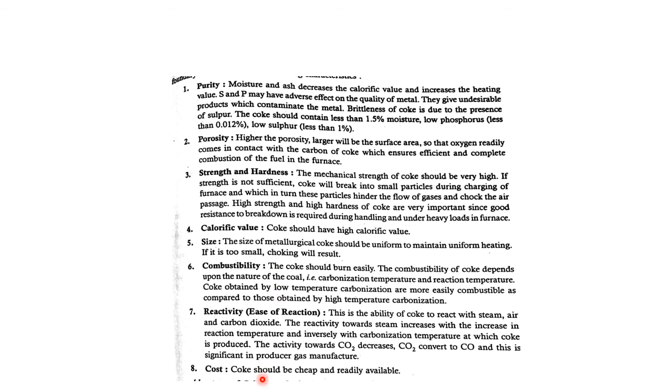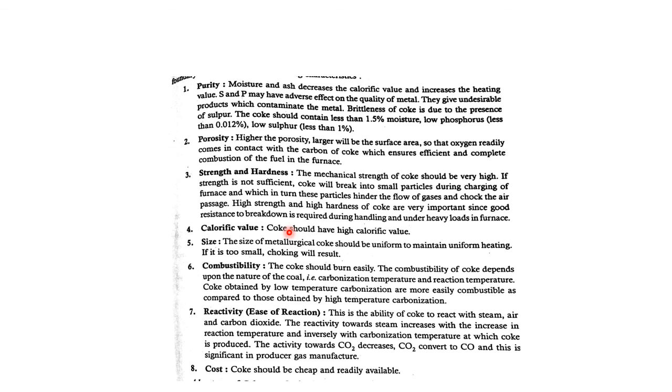In the next lecture we will discuss how metallurgical coke is manufactured by two methods: the beehive coke oven process and the Otto Hofmann byproduct oven method. Today in this lecture I discussed the difference between coal and coke, which causes confusion for students, the characteristics of metallurgical coke, and the technique of carbonization.